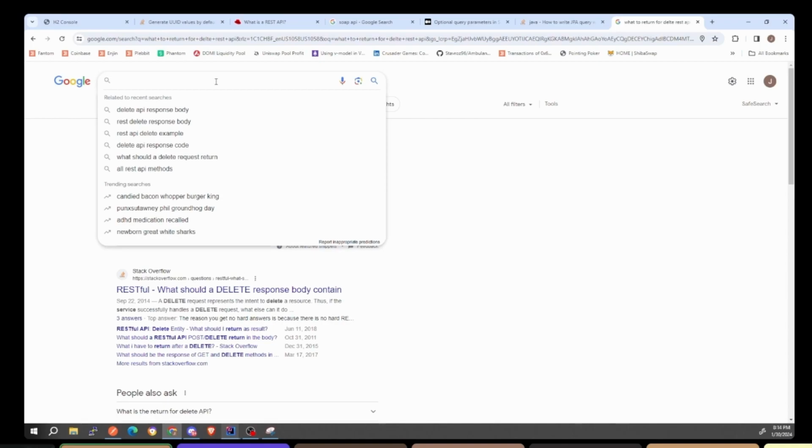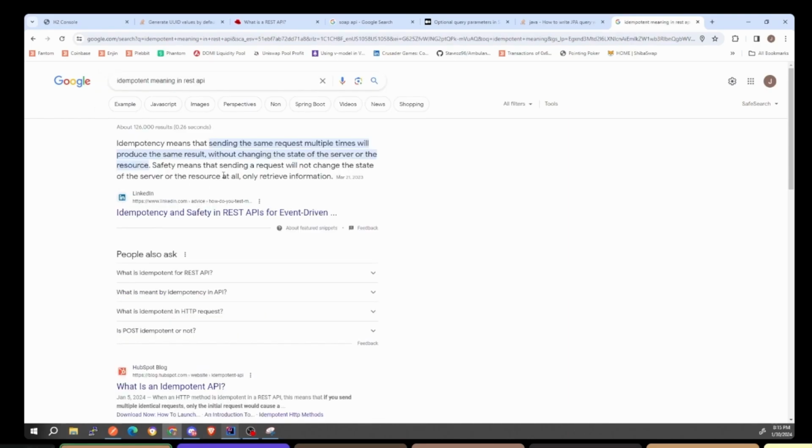The problem is that if you have really shoddy internet, or something happened, like a malfunction with the hardware, or the client had to resend the packet for whatever reason, sometimes you might end up with dupes. So you might end up calling the server with delete record 5, delete record 5, delete record 5, three times in a row. Idempotency means that sending the same request multiple times will produce the same result without changing the state of the server or the resource.